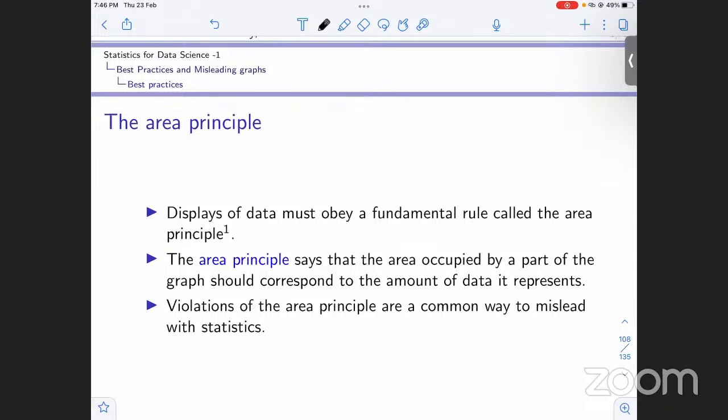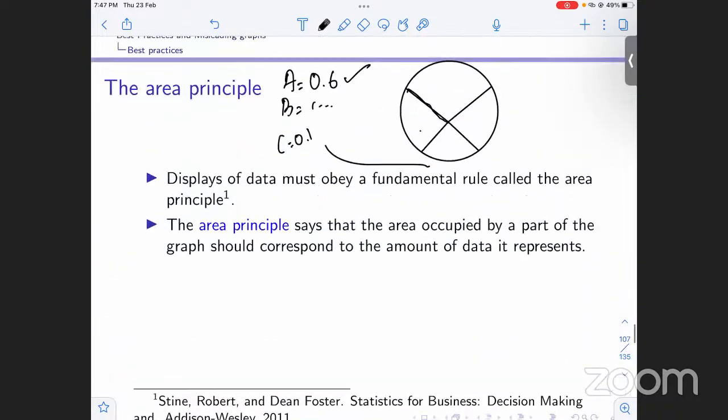So now what happens if we don't follow the area principle? Like I just said, if for example C is 0.1, if we say C is this, A is this, and this is hidden from you, you will conclude that C has the highest frequency, right? Because it is occupying most area on the pie chart. And A will have the least frequency. But is that the case? No, the case is that A has the most frequency while C has the least frequency.